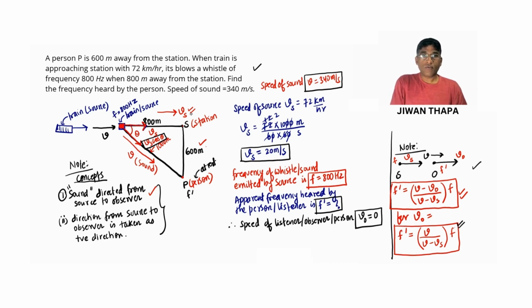For this problem, the formula for apparent frequency is f dash equals V divided by V minus Vs cos theta, times f.